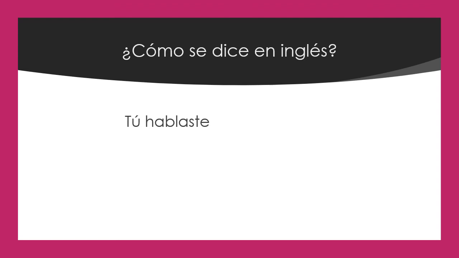Tú hablaste. It means you talked in the past tense. How about vosotros bailasteis? It means y'all danced in el pretérito.